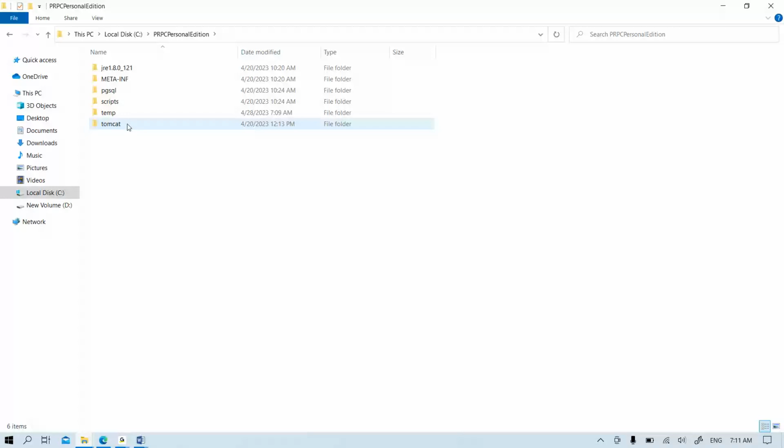But if installation is not success, this folder will also be there, but some database folder and other things will not be installed properly, right? So at that time, we can see only some folder names here.